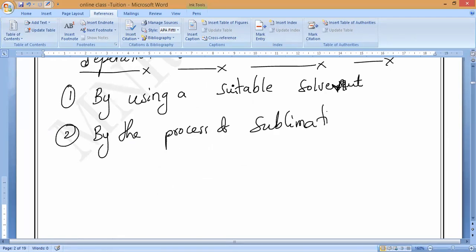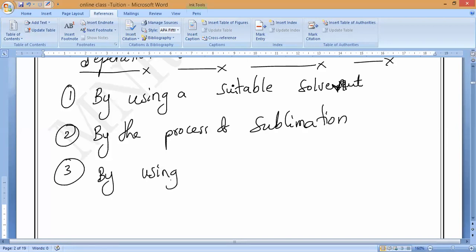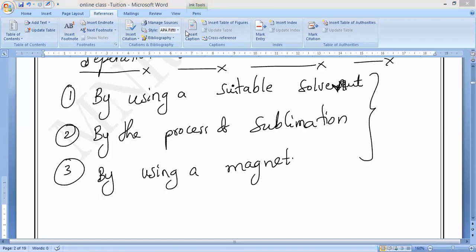See your textbook, it will be order-wise, it won't be separate like this. But you must learn, that is why I am teaching separately. It is most important for our higher classes also, for plus one and plus two. Next, by using a magnet. What is the third one? By using a magnet. So these are the three techniques. Any one of these is enough to separate what? Two solids, the solid mixture. You should remember that.